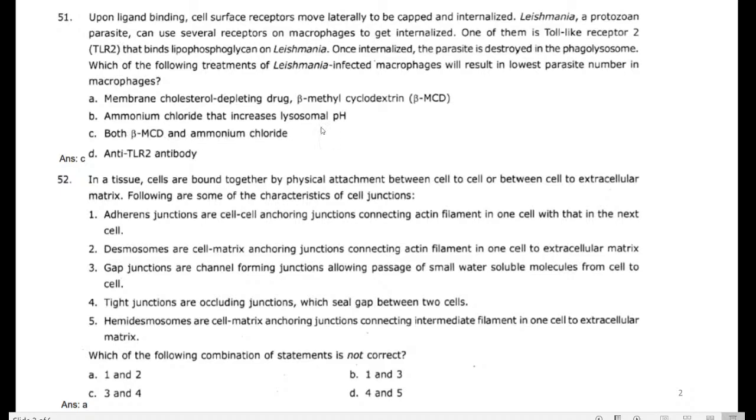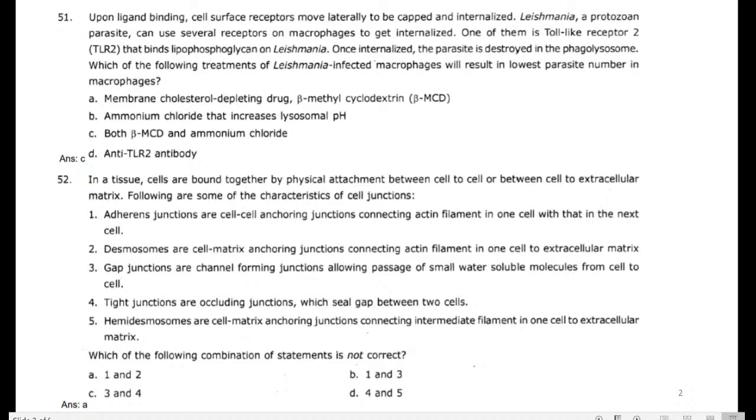Whenever the Leishmania infected macrophage is treated with beta MCD and ammonium chloride, that macrophage will result in a low parasite number. So there is no multiplication after the treatment, and the parasite production becomes low. So this is the question. Yesterday we discussed a similar kind of question in a different manner.